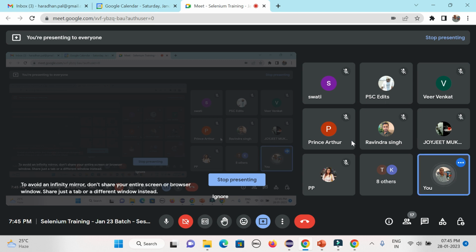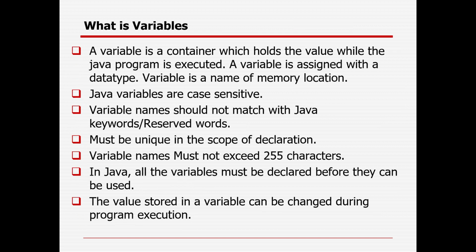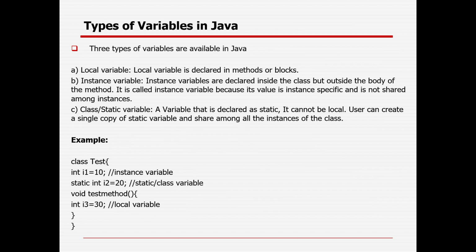Okay, guys, any other questions? Are you able to understand the concept of data type and variable? That is really important, guys. Everywhere you will be defining the data type. It will give you suggestions on what data type, and whenever you are creating any variable, you will define the data type first and then the variable, and sometimes you need to define the value as well. You need to define some variable called a local variable, then your instance variable, the class variable.